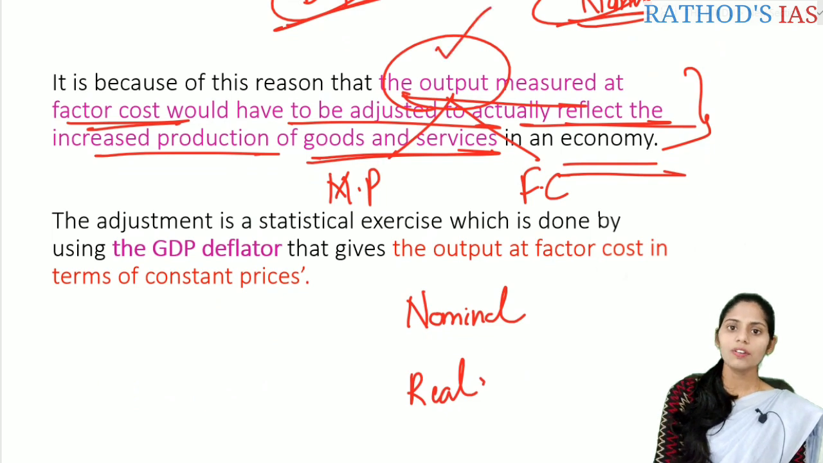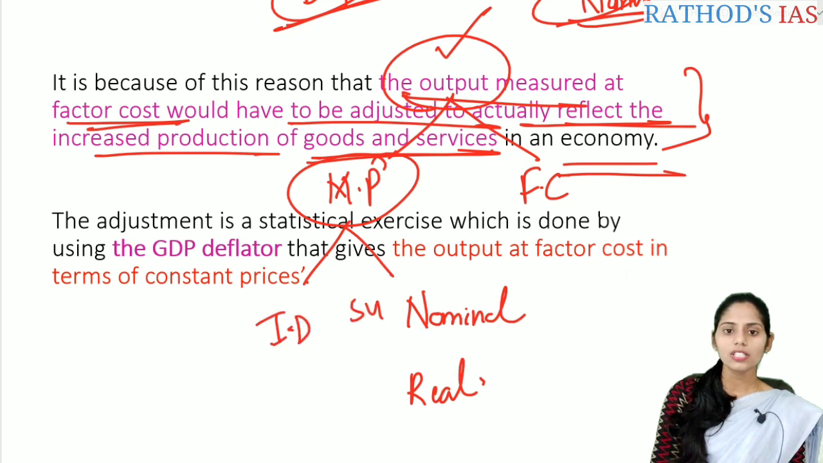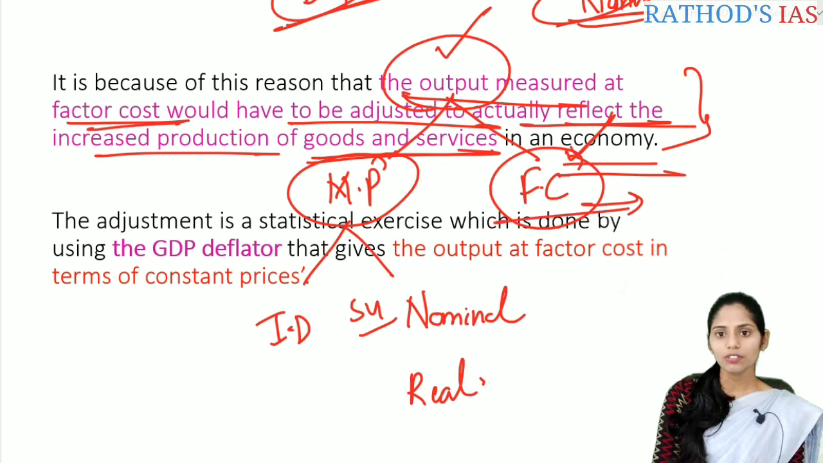When you talk about output at market price, there will be indirect taxes and also subsidies. Whenever talking about the factor cost, it is the income of the factors of production. Whenever calculating growth, we take the factor cost into account. With the factor cost, we can know whether there is an increase in the production of goods and services in the market or not.